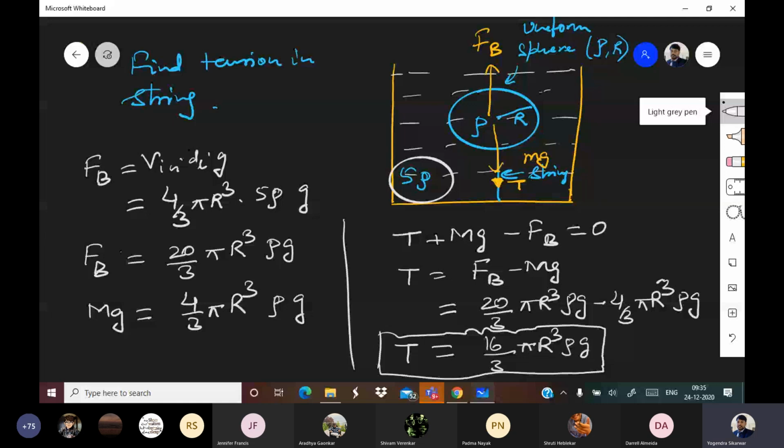Okay, Sakshi, no problem. I took 4 by 3 pi r cube common, Rishikesh is saying, and then 5 rho g minus rho g. Okay.